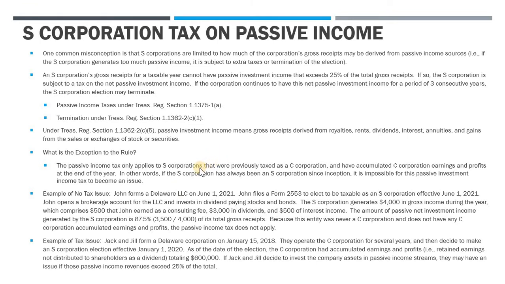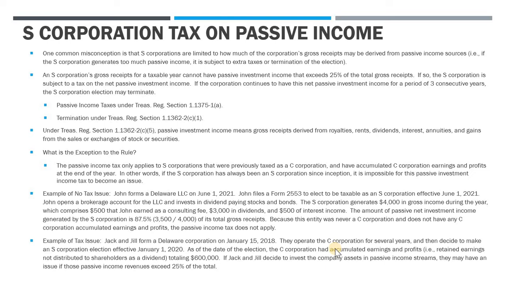Okay, and you can find these rules in this regulation here. So if you jump to this Treasury Reg, you can find this rule that outlines the passive income limitation. And it clearly states in there that this does not apply if you're an S corporation that doesn't have any prior E&P from when it was previously a C corp. Okay, so let's look at an example where it could be a problem. So Jack and Jill form a Delaware Corp in 2018.